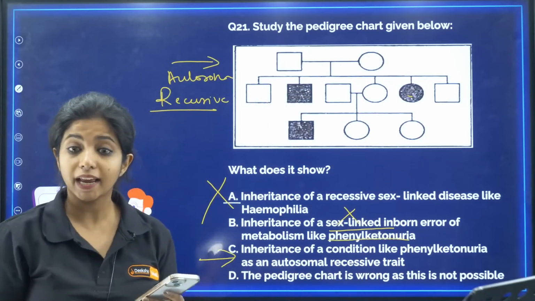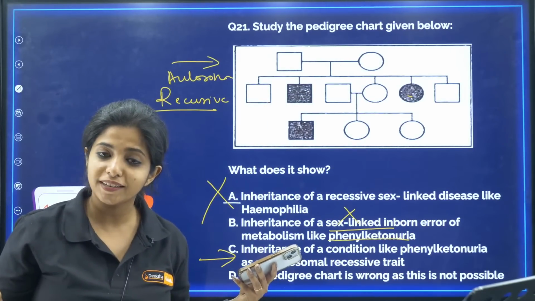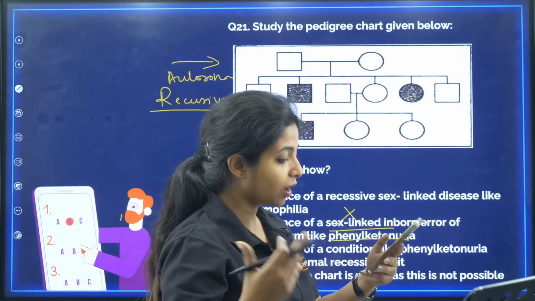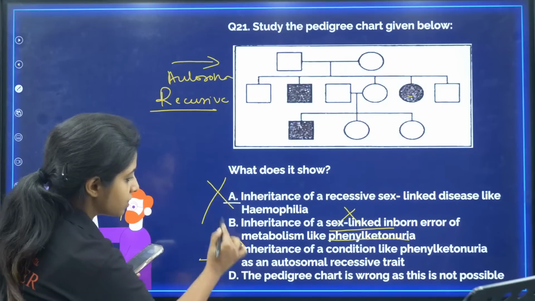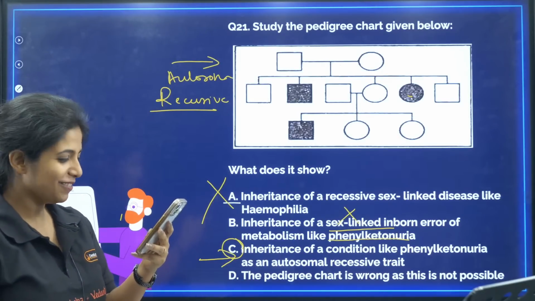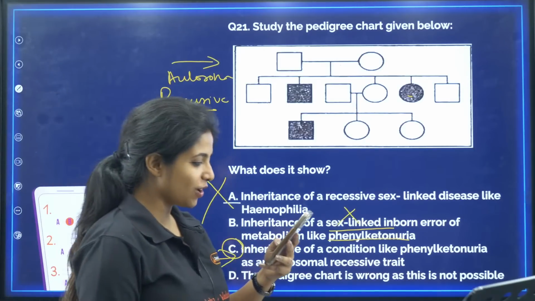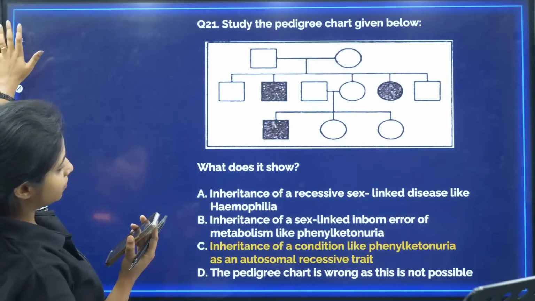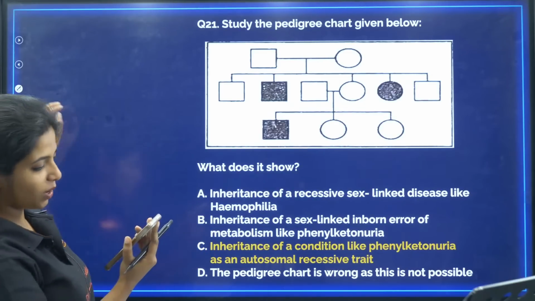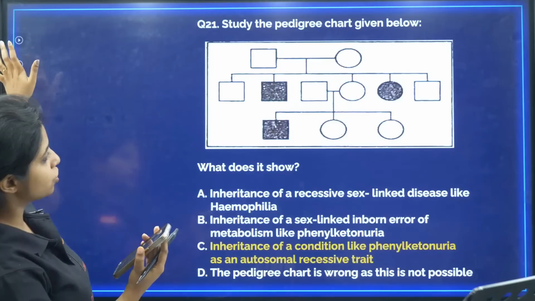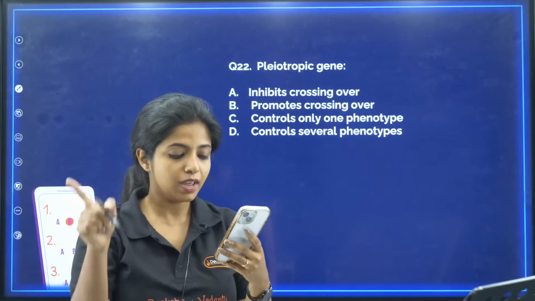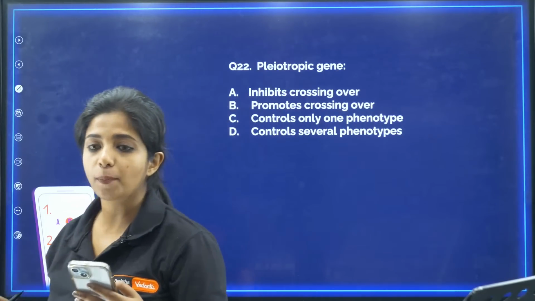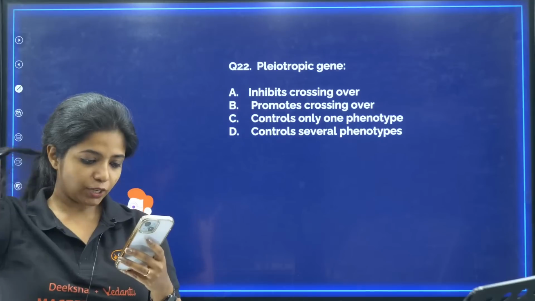Yes, it is an example of sickle cell anemia, but sickle cell anemia is also an autosomal recessive disorder. And phenylketonuria is also an autosomal recessive disorder. You get it? So a pedigree chart can come for anything. Which is why your answer is C. Oh my God. So children are thinking of God now, and that's so great. But it's okay. At least now you understood this. So your answer is C. All of you who got C as the option, kudos to you. Write this question number down and revisit this question after the live. Superb. Now, question number 22, pleiotropic gene is what? Try to answer this.